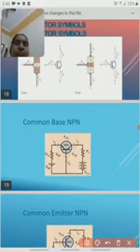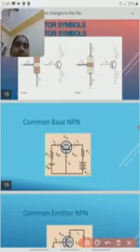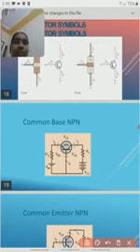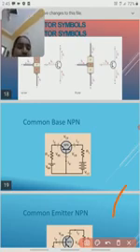The main purpose of a transistor is amplification. If you increase the volume of the microphone or cell phone, we are using transistors. Our cell phones, tabs or computers contain thousands of transistors. If you increase the volume, we are using a number of transistors. So the main purpose of a transistor is to amplify the signal.